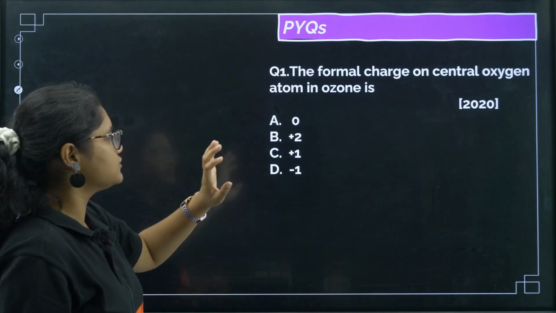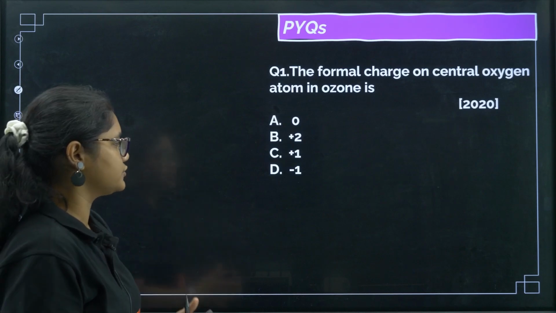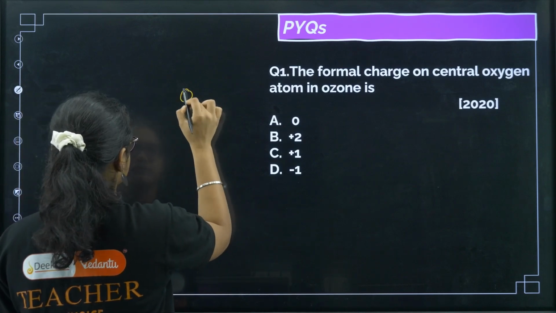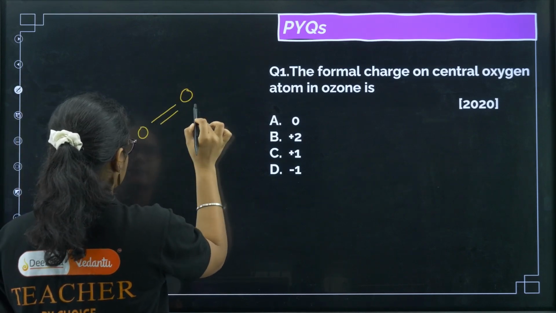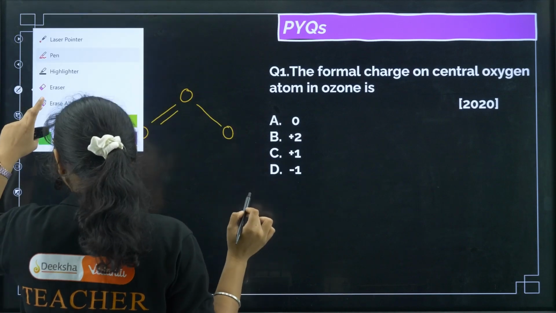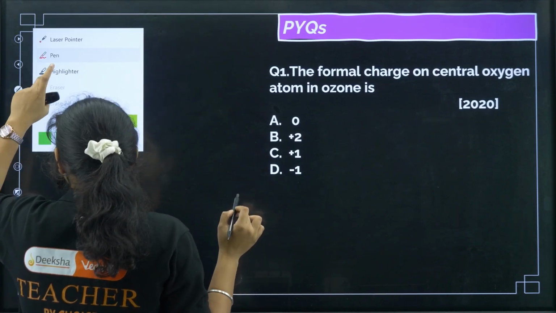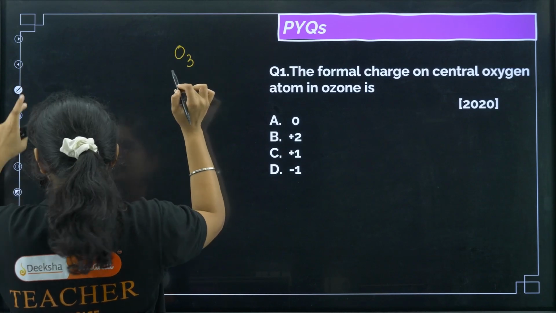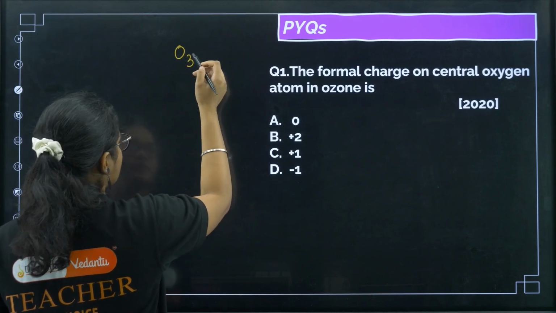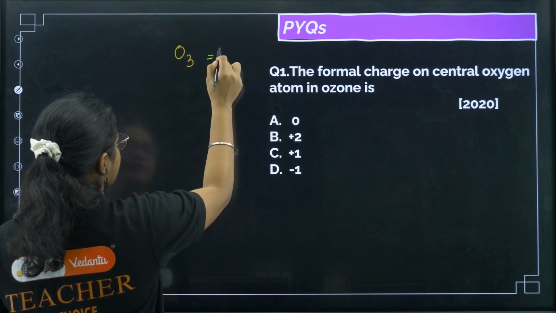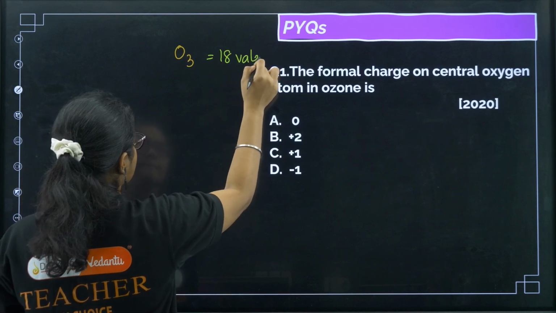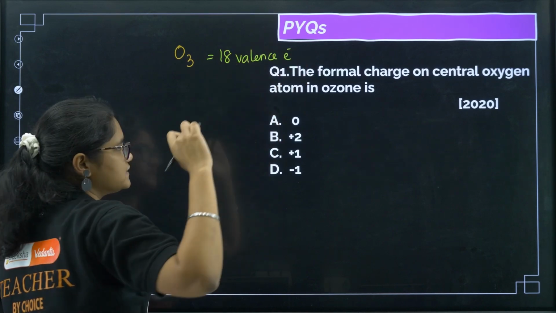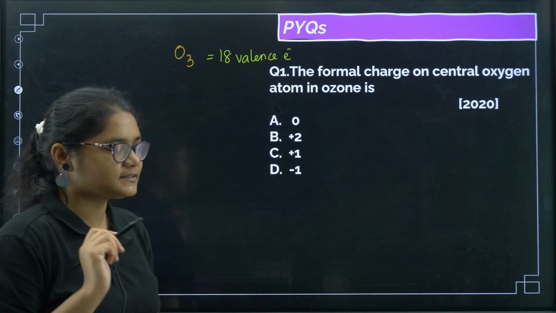The formal charge on the central atom of the ozone. If you remember, the ozone structure was like this. Ozone is O3. What is the total valence electrons? Each oxygen has 6 valence electrons, so 6 times 3, we have 18 valence electrons.